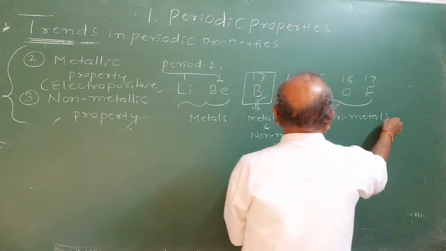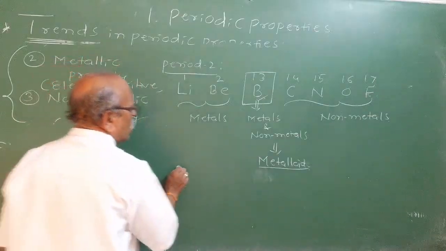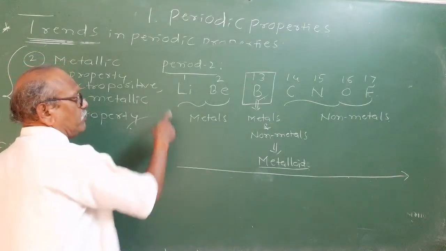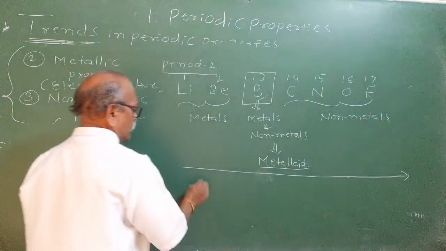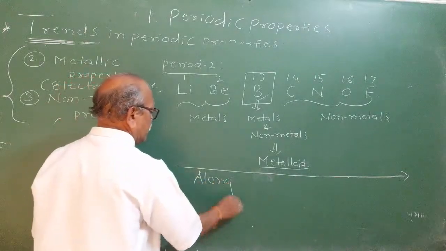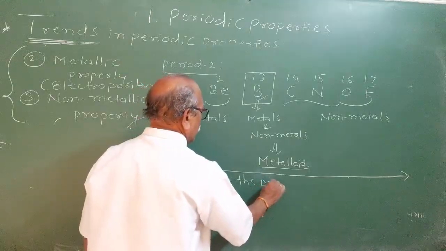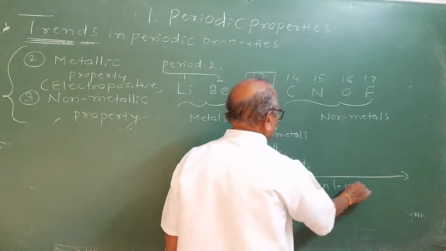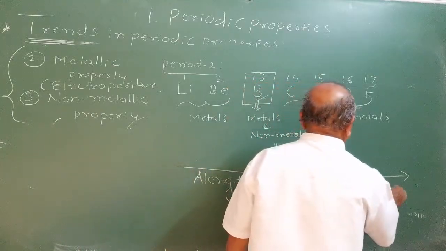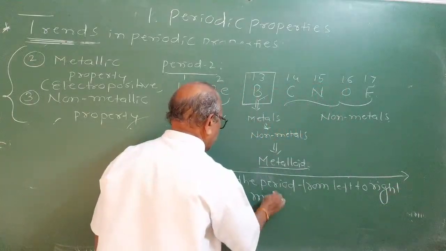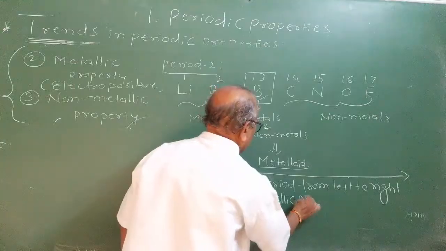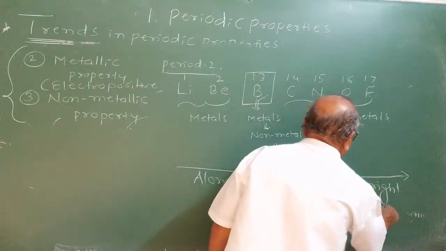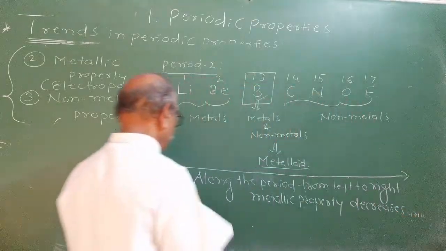Non-metals. What is your observation of the metallic property? See, as you move along the period, the metallic property goes on decreasing. You can write the trend along the period from left to right: metallic property decreases. That is a trend.